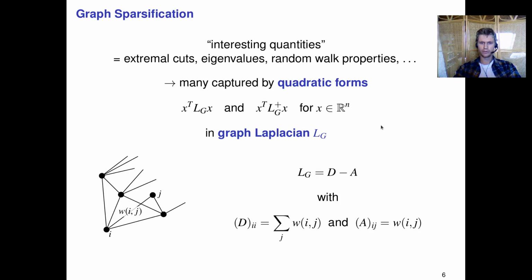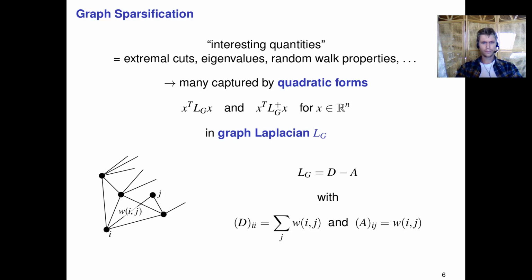Now maybe just to clarify, when we say graph Laplacian, we mean the following matrix L_G, which equals D minus A, where capital D is the diagonal matrix containing the weighted degree of a node, basically the sum of all the outgoing weights. And A is the adjacency matrix, where entry ij equals the weight between nodes i and j, and we'll set w_ij equal to 0 if there's no such edge.